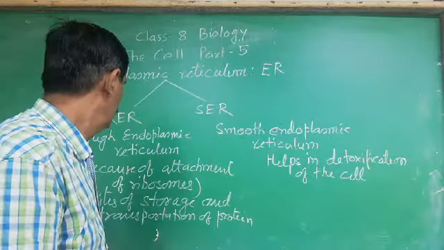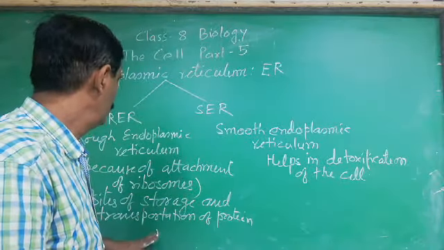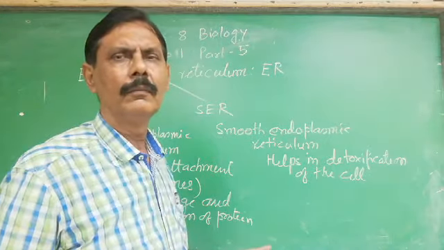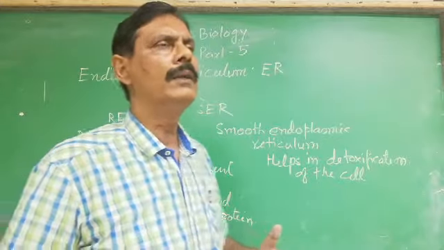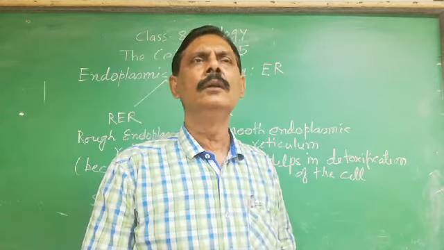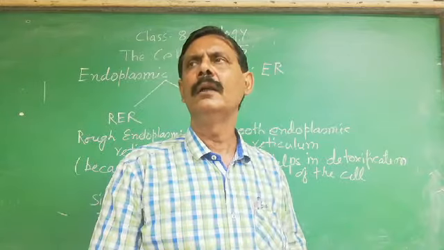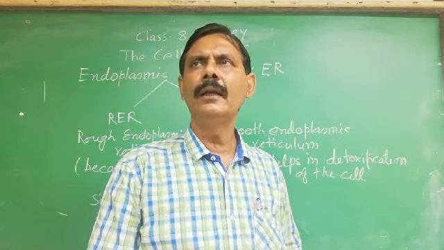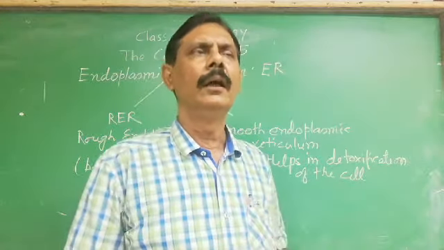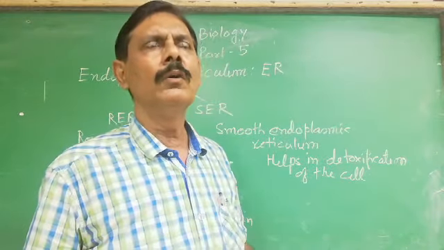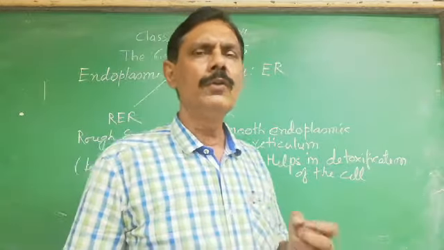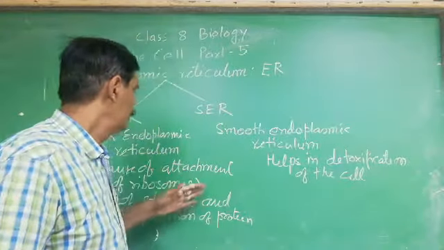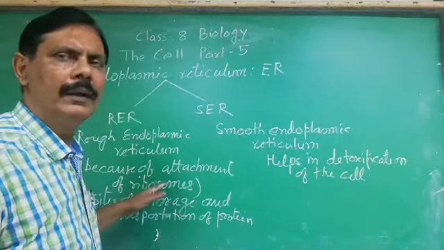Now, here I told you there is transportation of the protein. Now, where does it get transported? These proteins are formed. Where does it get transported? So, these proteins are transported into the other cell organelles where wear and tears are there. They are needed to be repaired. Also, for the preparation of new cells, proteins are required. So, these are being transported wherever it is required.